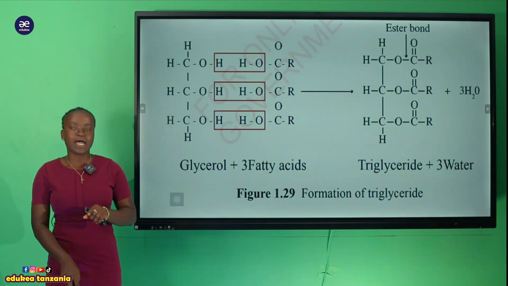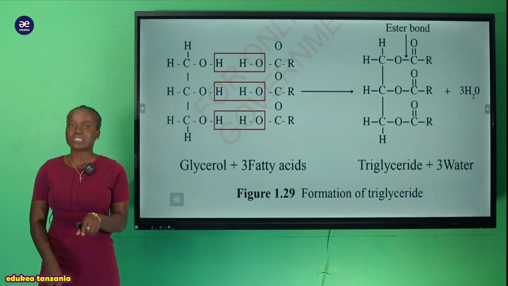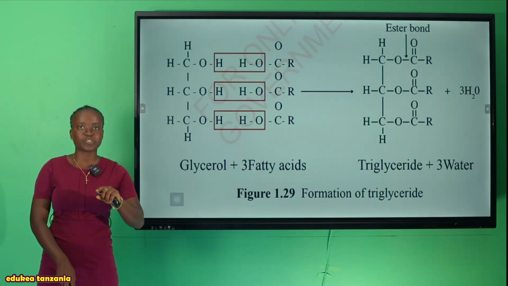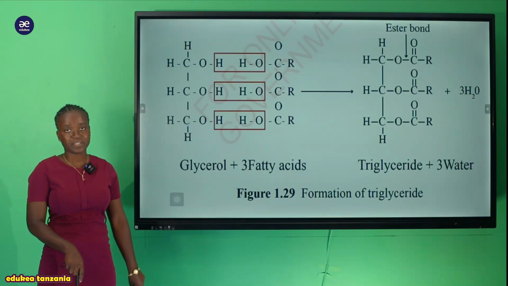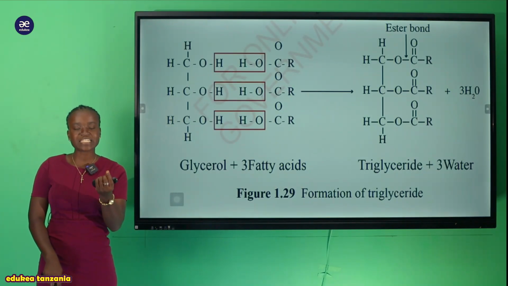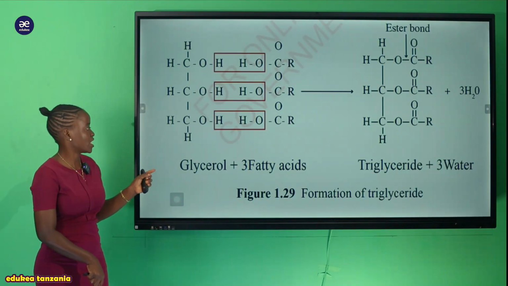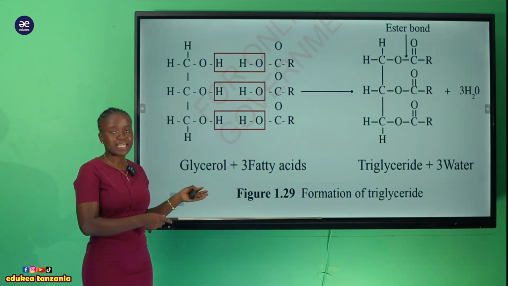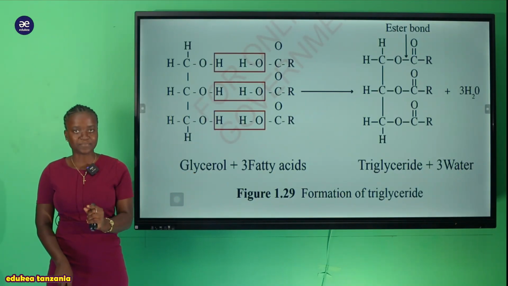So now you can be asked in your exam to write the formation of a simple lipid. So this is how the simple lipid is formed. So don't forget the constituents which are used for the formation of the triglyceride, or simply the lipid.